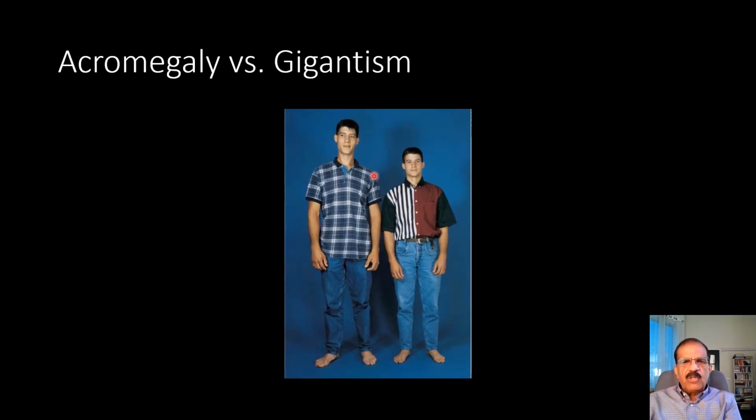Now this picture differentiates: this person has got gigantism. These are two twins. This picture is taken from the book purely for academic purposes. Normally identical twins are of the same height, but this guy has got a tumor in the pituitary, and he grew very tall as compared to his sibling.